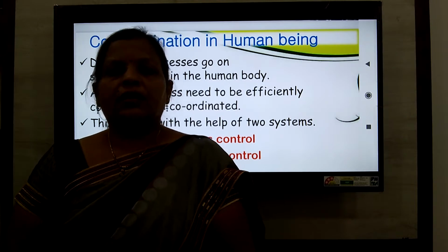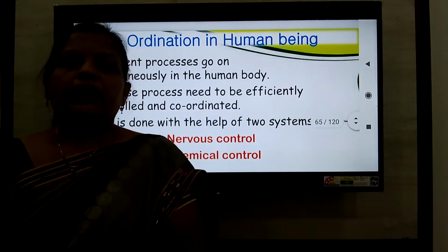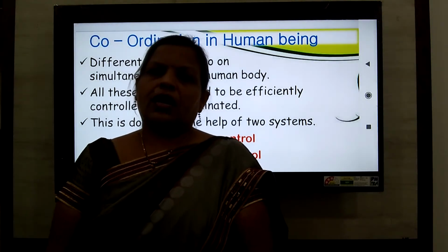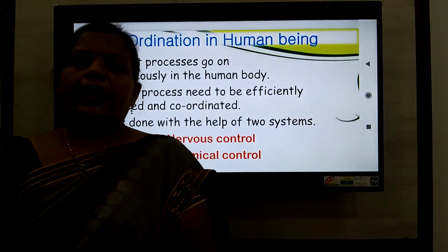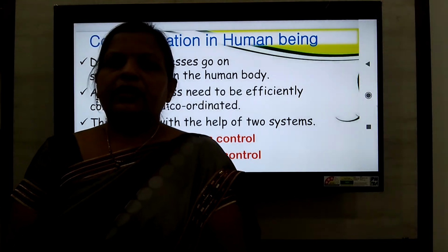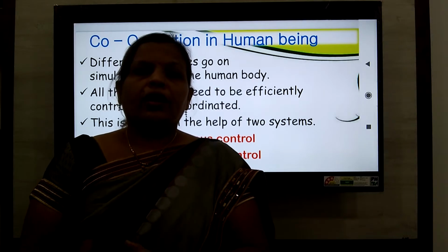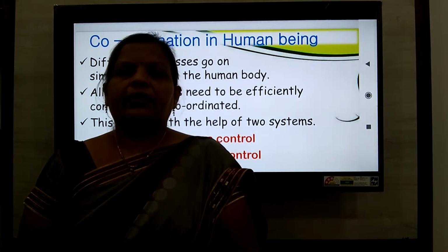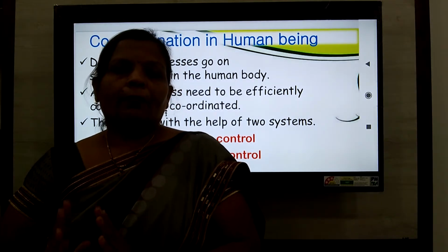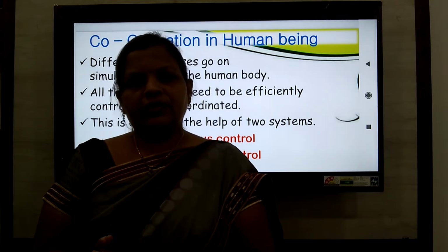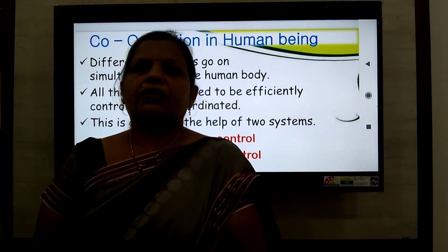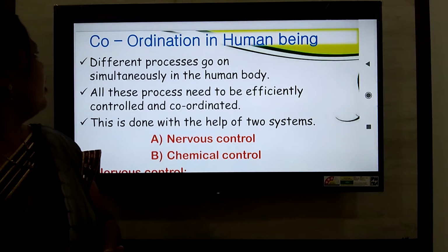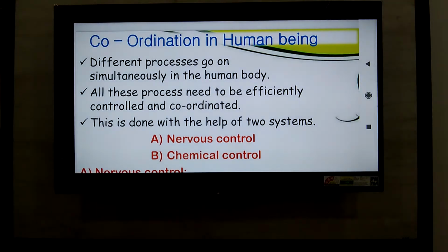As we are a complex organism, different metabolic processes are going on inside our body, and all these metabolic activities should occur in a systematic manner, and there must be proper execution of all the activities in our body. For this purpose, control and coordination plays a very important role.